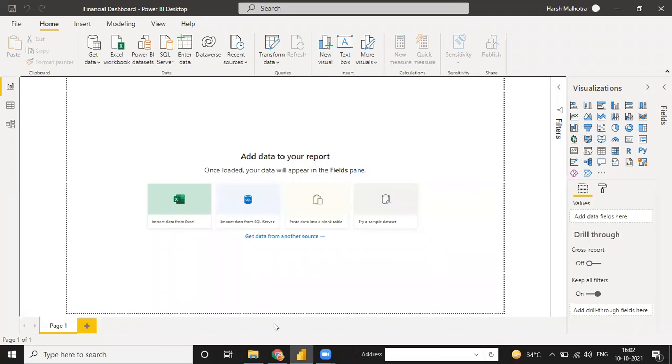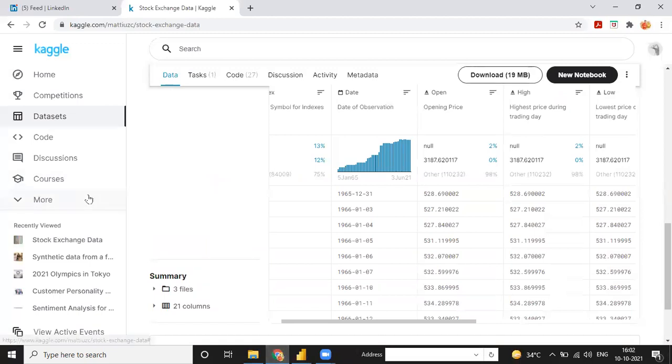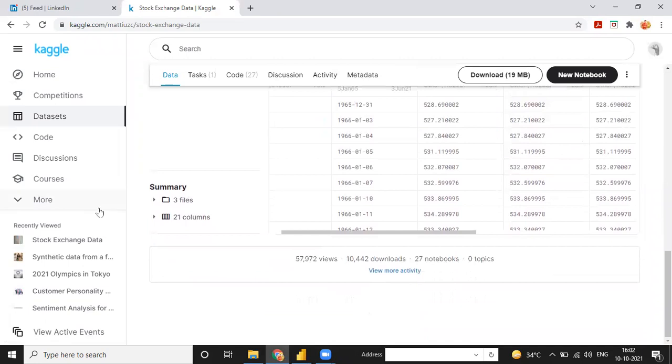Listen, for my data sets, one of the best sites is kaggle.com. Suppose after my course completion you have to practice on different data sets, like a stock data set and many others. On this Kaggle site you will find 1000 plus data sets. Let me show you.